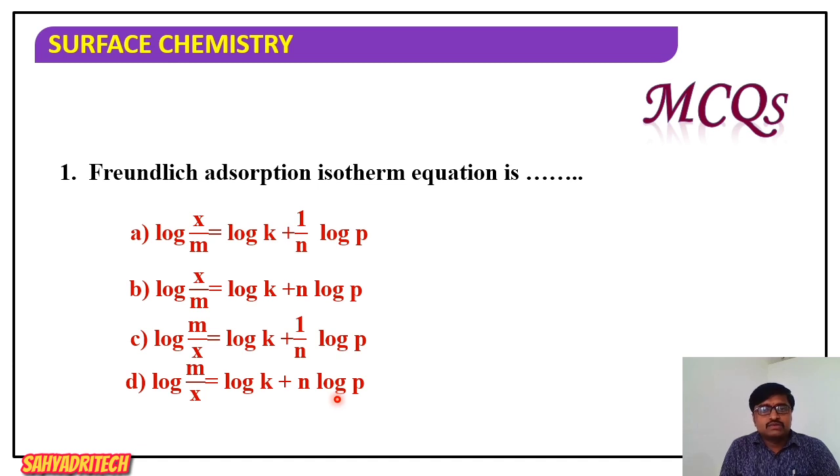The Freundlich adsorption isotherm, they have said, what form is it in? It will be in the form of x by m, not m by x. So can we directly eliminate two options? They are directly wrong. We can analyze it. Looking at options C and D, here we have log m by x, which means these two are wrong. How many remain? Two remain. Now, what is the correct option? The first is the right option. Log x by m is equal to log k plus 1 by n into log p is the right option.